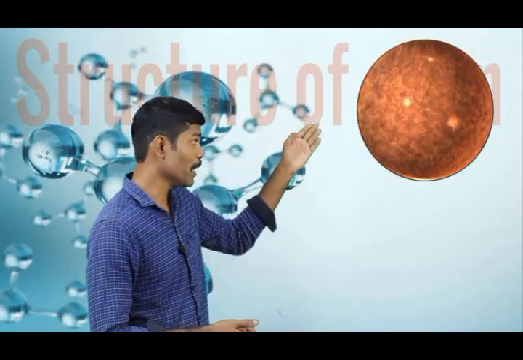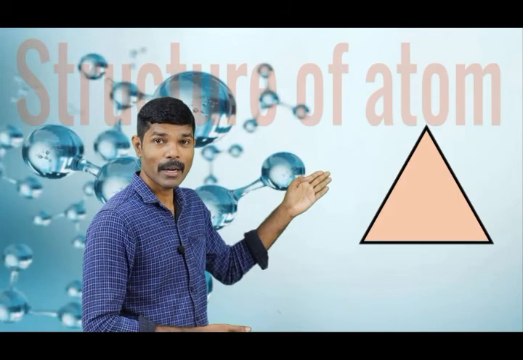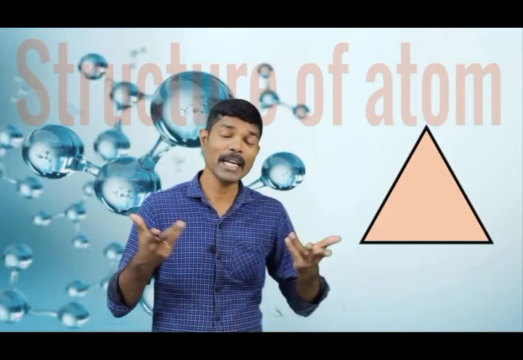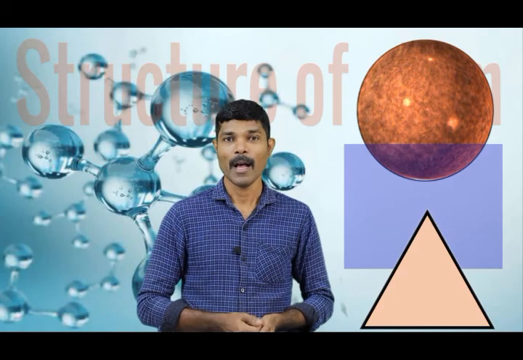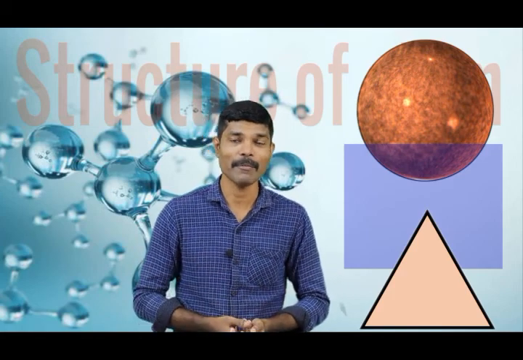Whether it is in a spherical shape, rectangular, triangular, exactly what should be the structure of an atom, we don't know. So, various scientists came forward to give structure to an atom. Firstly, J.J. Thomson came forward to give a structure. How was the structure of an atom given by J.J. Thomson?